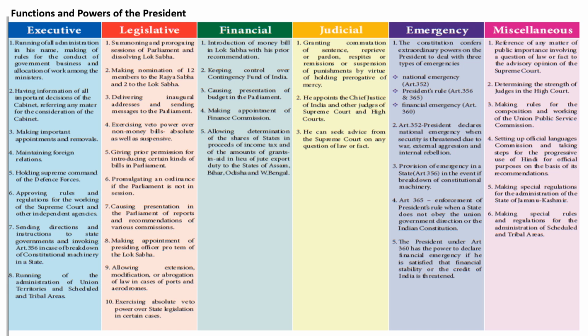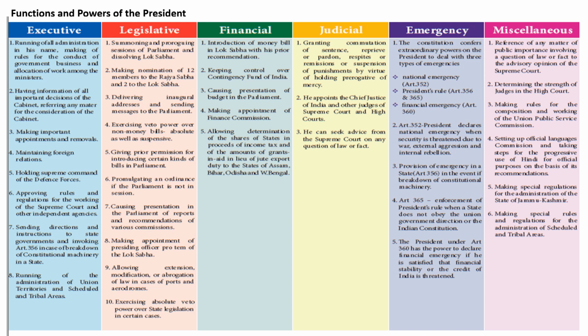Legislative powers of the President: summoning and proroguing sessions of Parliament and dissolving Lok Sabha, making nominations of 12 members to the Rajya Sabha and 2 to the Lok Sabha, delivering inaugural addresses and sending messages to the Parliament, exercising veto power over non money bills, absolute as well as suspensive, giving prior permission for introducing certain kinds of bills in Parliament, promulgating an ordinance if the Parliament is not in session, causing presentation in the Parliament of reports and recommendations of various commissions, making appointment of presiding officer pro tem of the Lok Sabha, allowing extension, modification, or abrogation of law in case of ports and aerodromes, exercising absolute veto power over state legislation in certain cases.